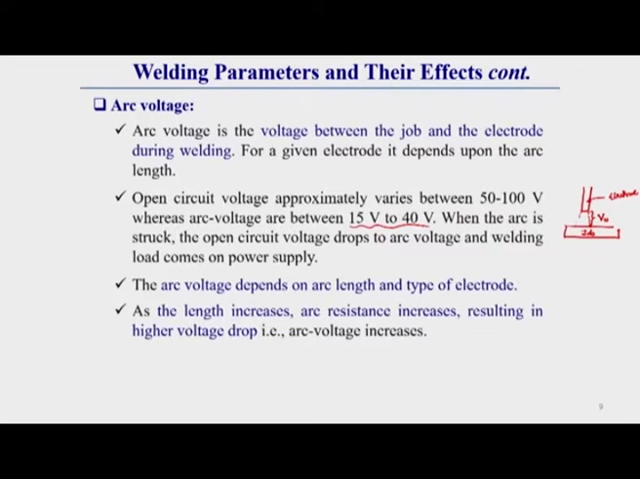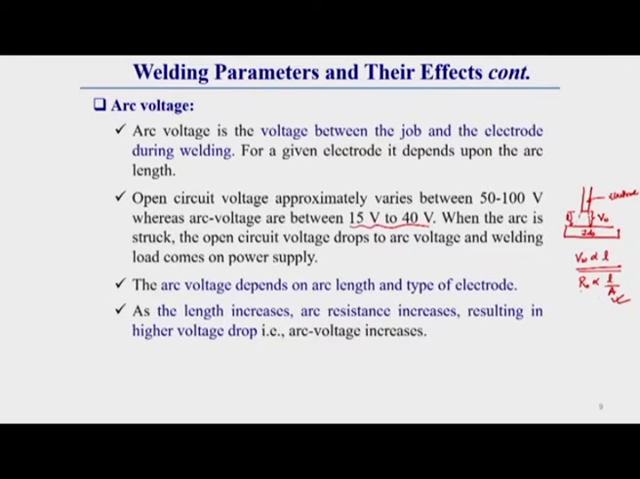Generally when the open circuit voltage drops to arc voltage, the welding load comes on the power supply, and the welding voltage is directly proportional to arc length. How is it directly proportional? We know the resistance of the arc is directly proportional to the length of the arc and inversely proportional to the cross section. That is the general rule from Ohm's law that we know.